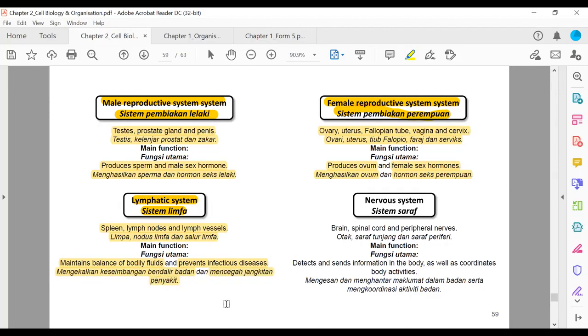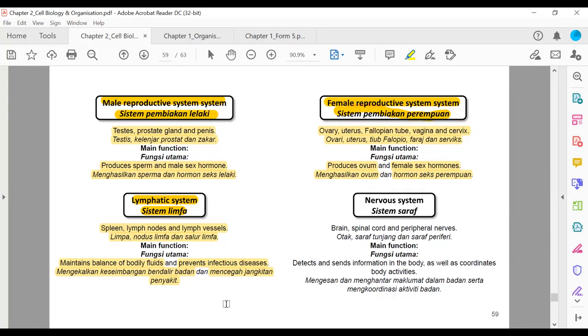Apa maksud mengekalkan keseimbangan benda alir badan? Maintains balance of bodily fluid. For example, for your understanding, because we are going to learn this in chapter 10 now, maintain balance of bodily fluid, mengekalkan keseimbangan benda alir badan. Contohnya, dia mengekalkan isi padu darah kita. Maintains the volume of our blood.